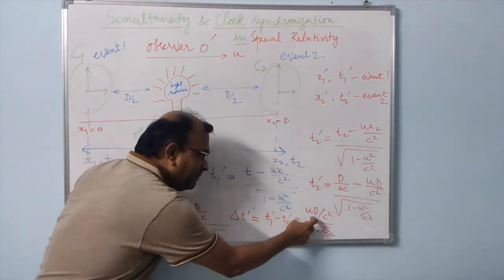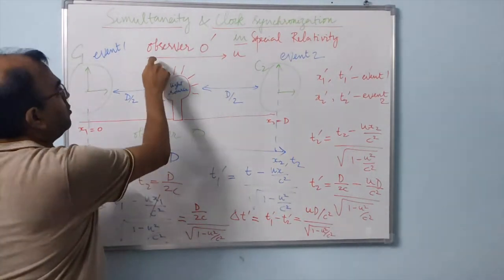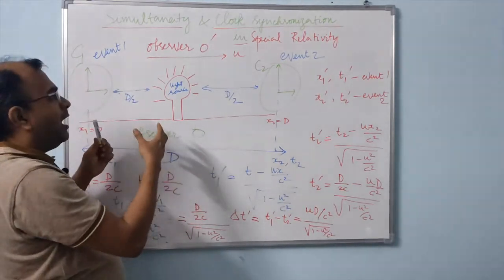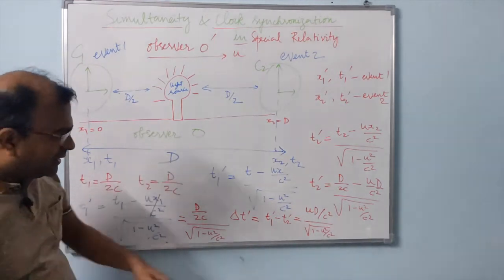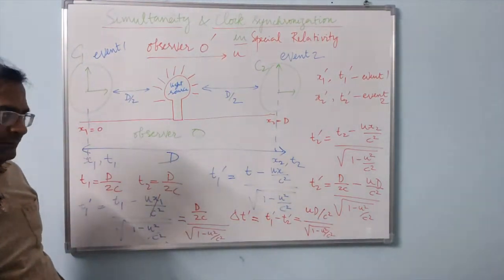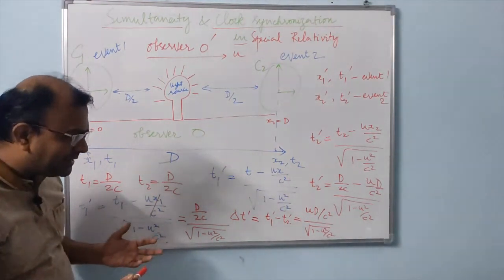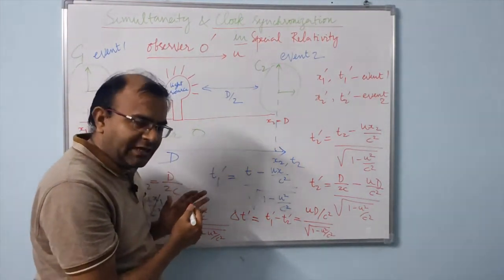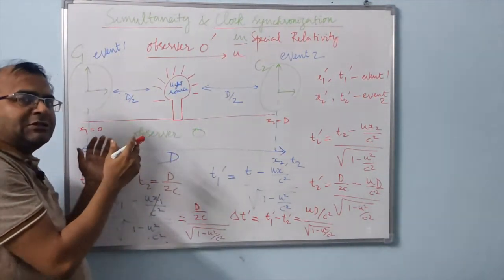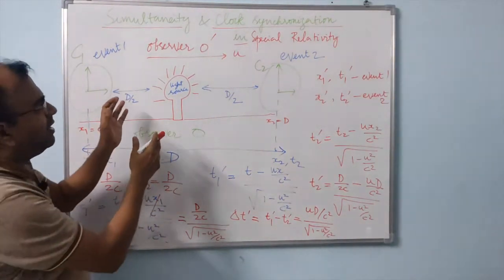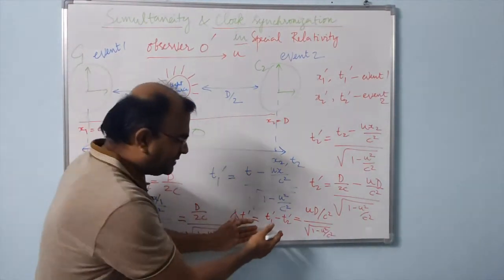Now, this term shows us the lack of synchronization between these two clocks for an observer O prime who is traveling relative to the observer O with a velocity u. Right? That is what this term tells us. So, we can clearly see that because of the lack of simultaneity between these two inertial observers in two different frames of reference, there is also a lack of synchronization between the same two clocks carried by an observer O prime. That is what one can conclude based on this result.